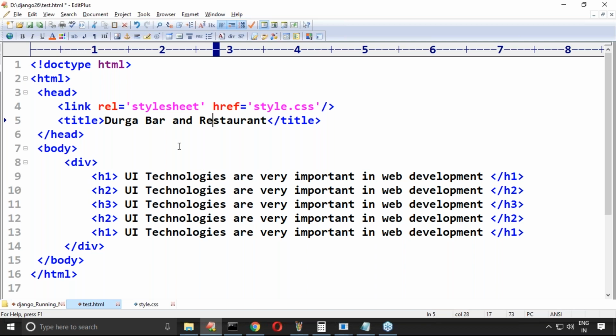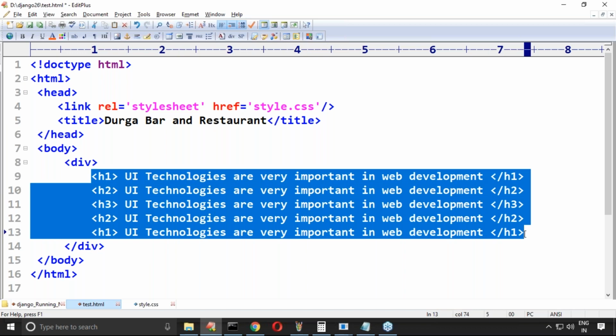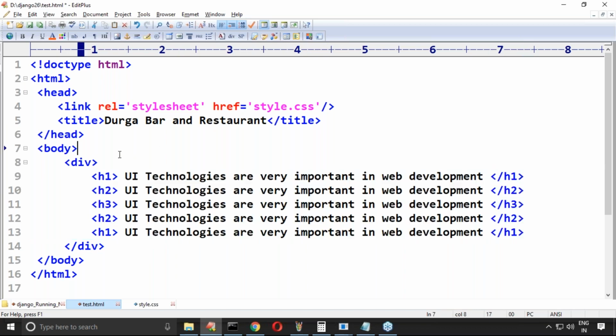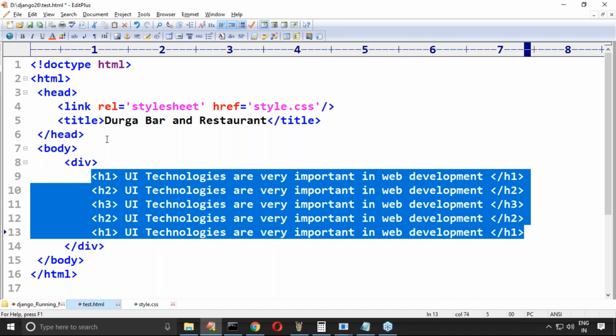Now here I have to define styling not for h1, you have to define styling for div. If I define styling for div, automatically it is applicable for all these tags, whatever there. Clear, right? Are you feeling comfortable?